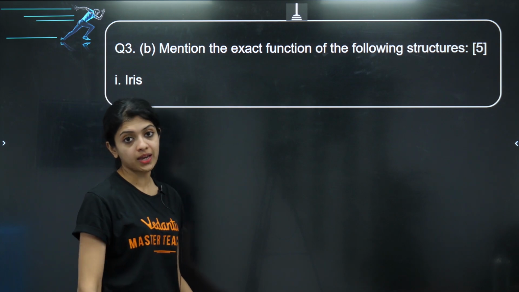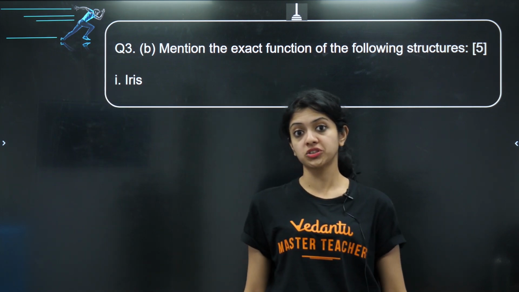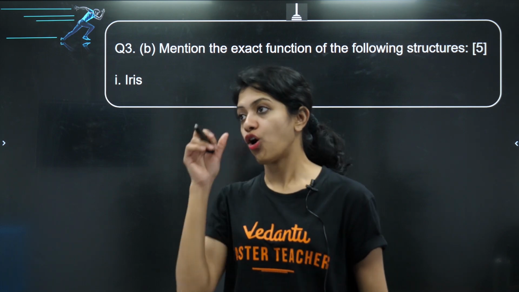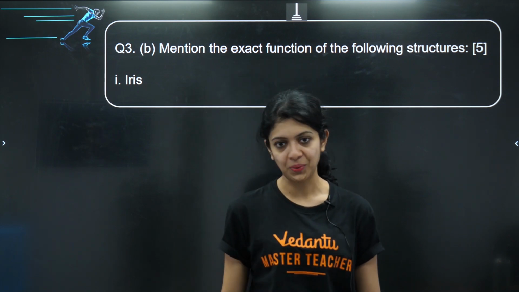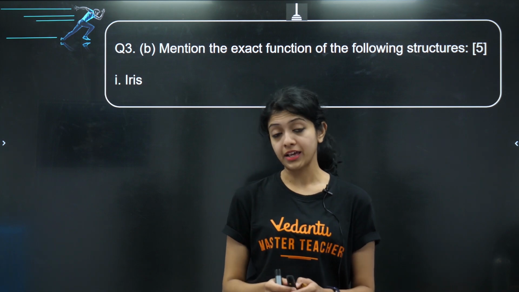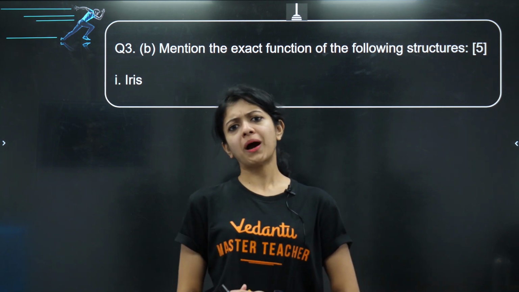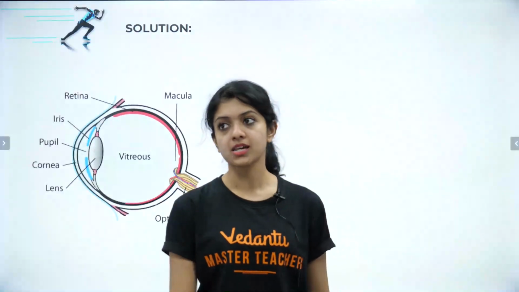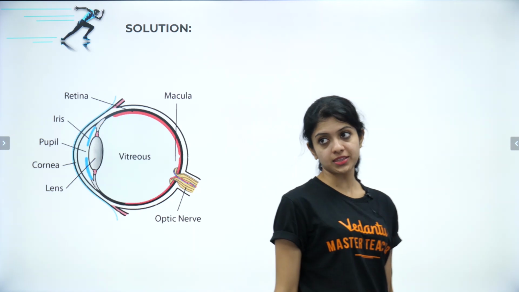Yes, now we come to the next sub-question of question 3. Mention the exact function of the following structures. Okay, the first one being iris. Which part of your body do you find iris in? Yes, it's part of your eye. But what does it do? Yes, look at this image.